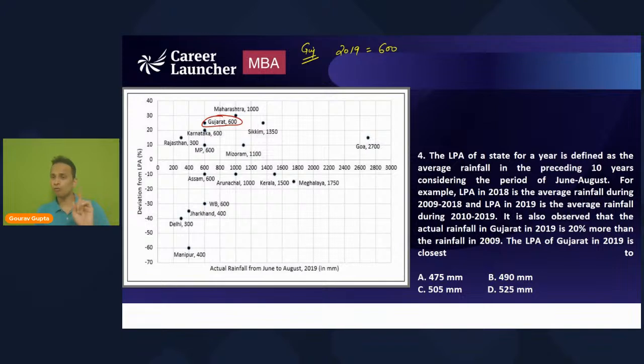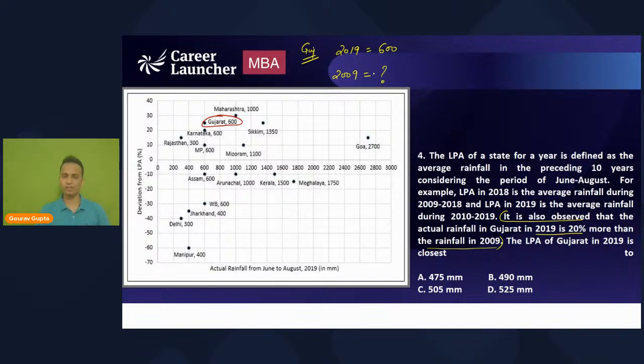Now all of you please help me out. They are saying that it is observed that the actual rainfall in Gujarat in 2019 is 20% more than the rainfall in 2009. So what will be the rainfall in 2009?